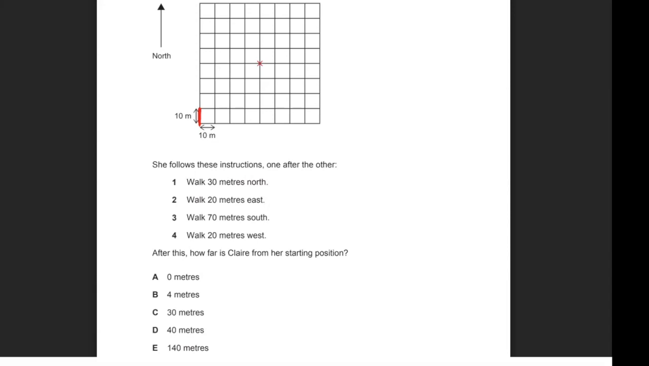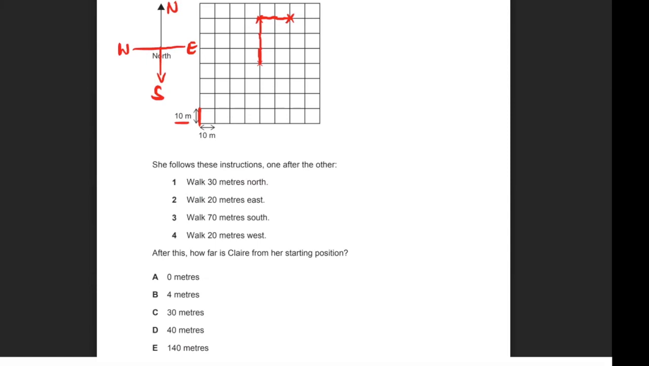But for this one, they've been quite nice to us. Each side length is 10. So if you want to move 30 meters north, you would move up 3. So 1, 2, 3. So now you're here. And then you want to go 20 meters east. So 1, 2. And just in case students don't know, if you have your north, east, south, west, you can do your normal never eat soggy wheat bix. I would recommend drawing that down if you haven't memorized your directions. So in clockwise directions, NESW, never eat soggy wheat bix.